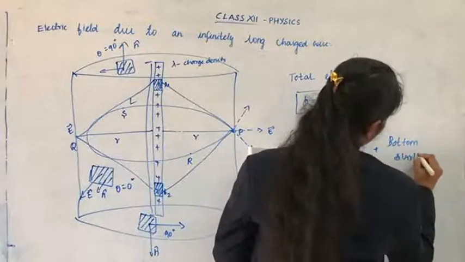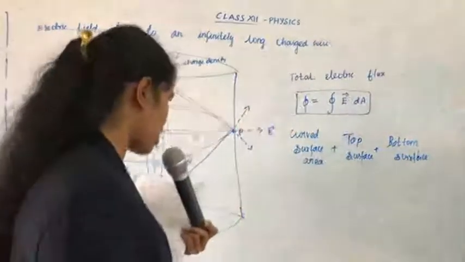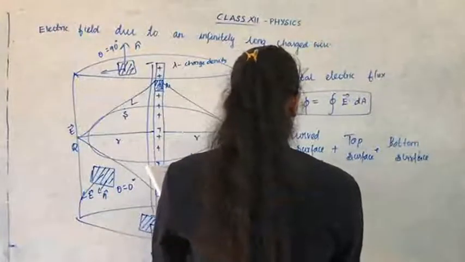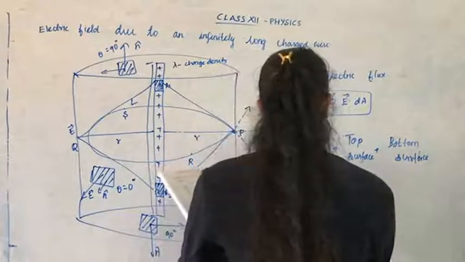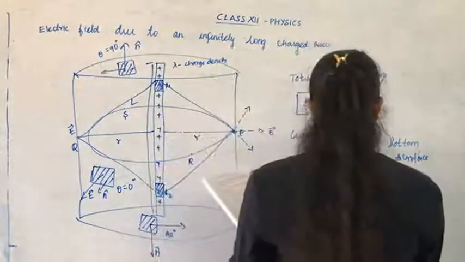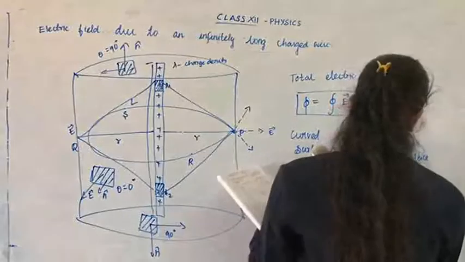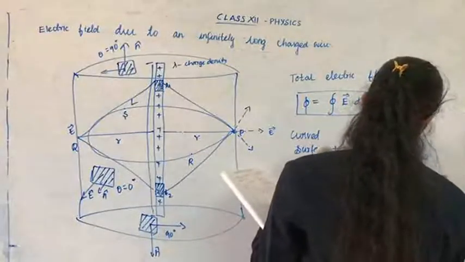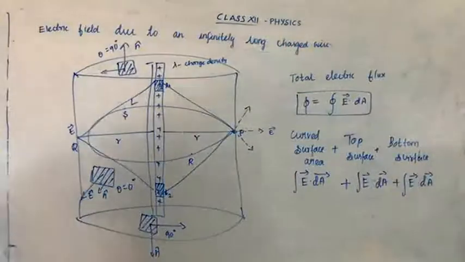In the three places, we are going to find the electric flux. For the curved surface area, the integral of E dA, plus here also the integral of E dA, plus the integral of E dA. Have you written? Write it down.